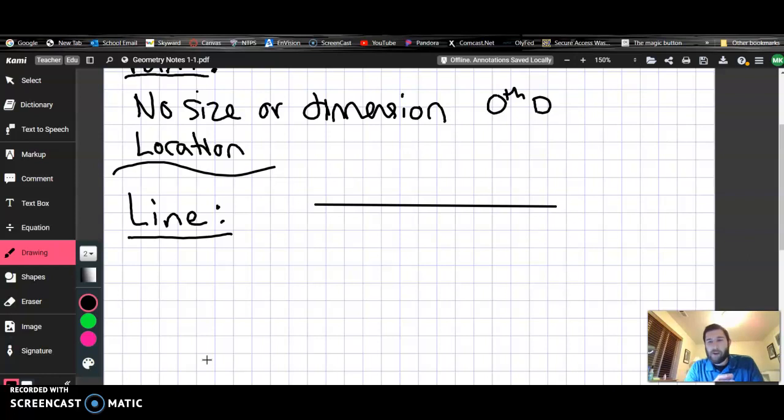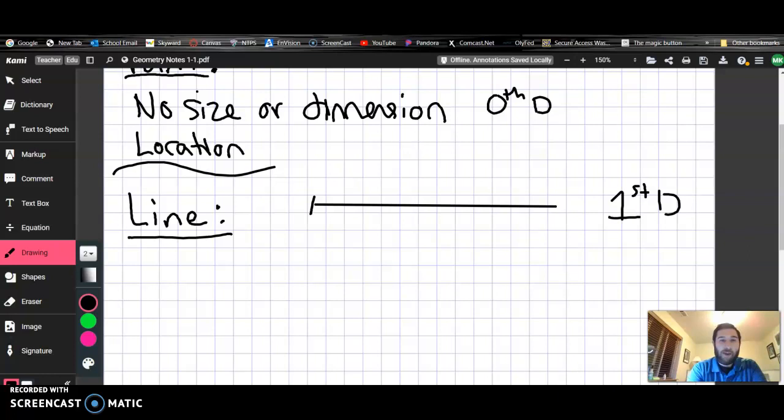When we talk about a line, even though it exists in the first dimension, what that really means is we can only travel in one direction, talking about movement. We can either go left or right. That's the one direction we can go, side to side. That's why it's the first dimension.